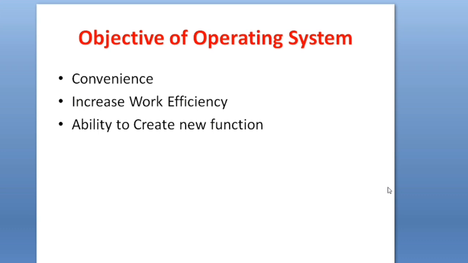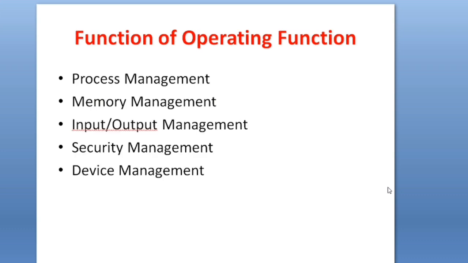Next we are coming to the functions of the operating system. What are the different functions of the operating system? What does the operating system actually do? The first function of the operating system is process management. That means whatever work or process is in your system will be managed by the operating system. Suppose you are working with 2, 3, 4 applications or even more than that, then the management of those applications must be done by the operating system.